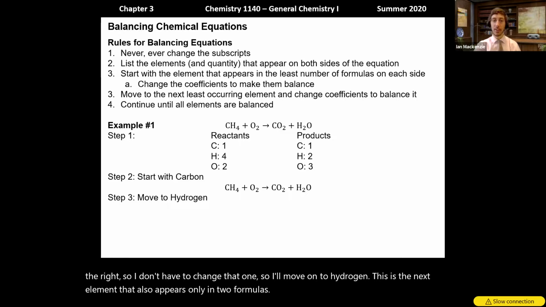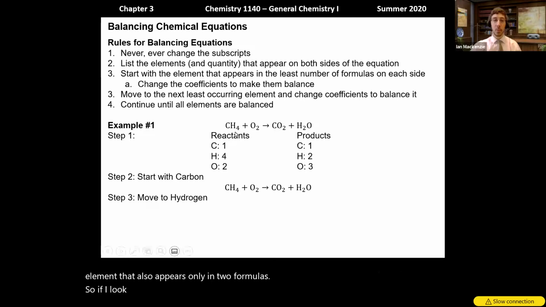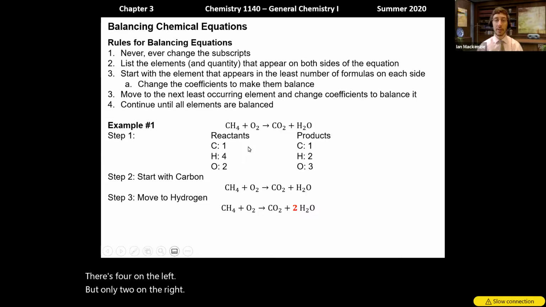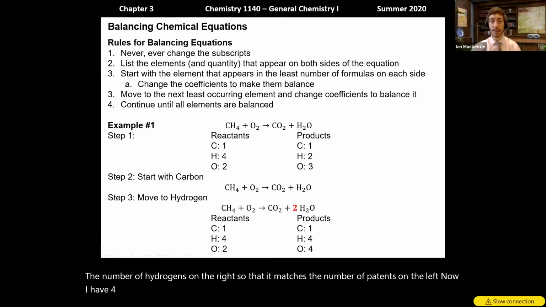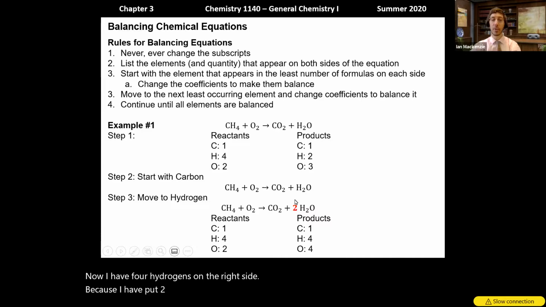So if I look at hydrogen, there's 4 on the left, but only 2 on the right. So I will change the coefficient on the right to fix the number of hydrogens so that it matches the number of hydrogens on the left. Now I have 4 hydrogens on the right side because I have put 2 in front, and the total number of atoms is the coefficient times the subscript.